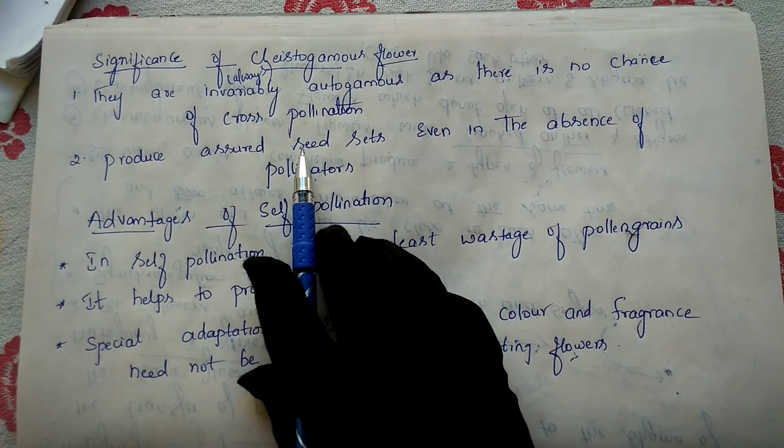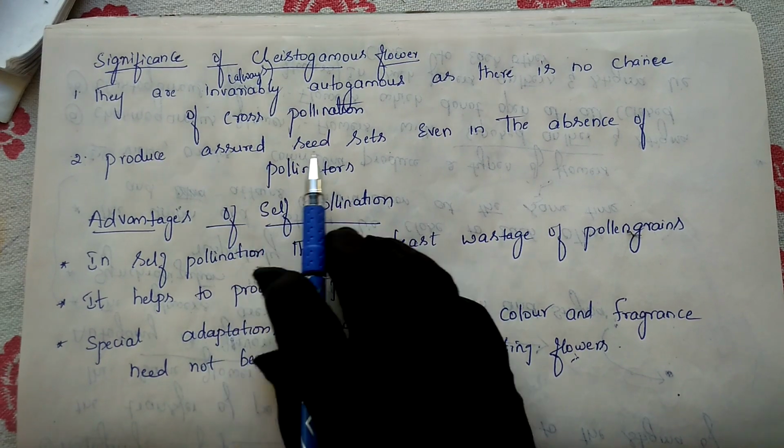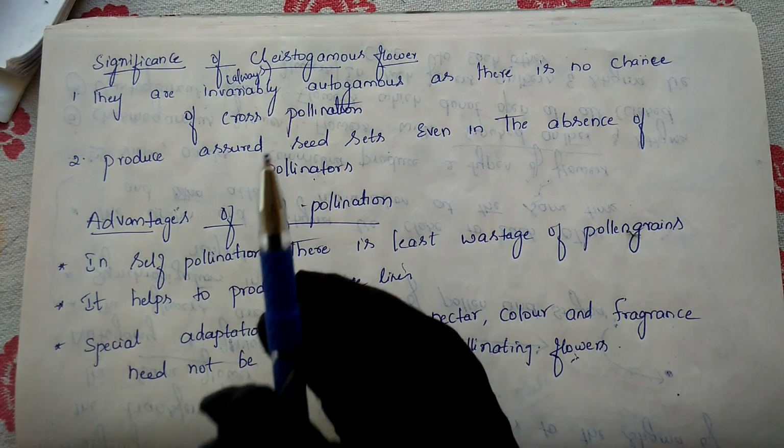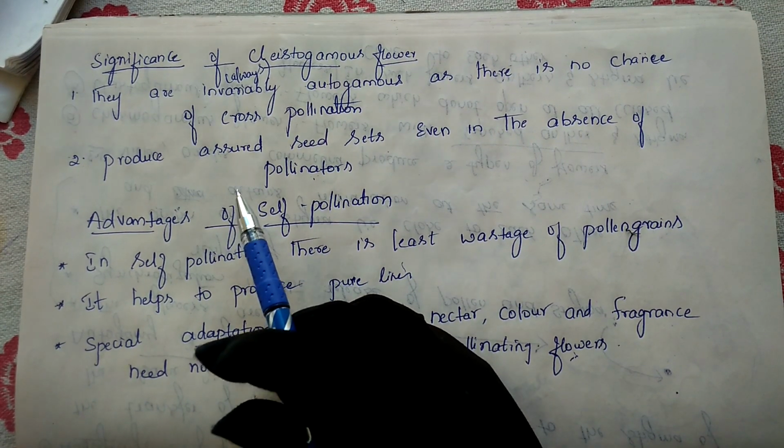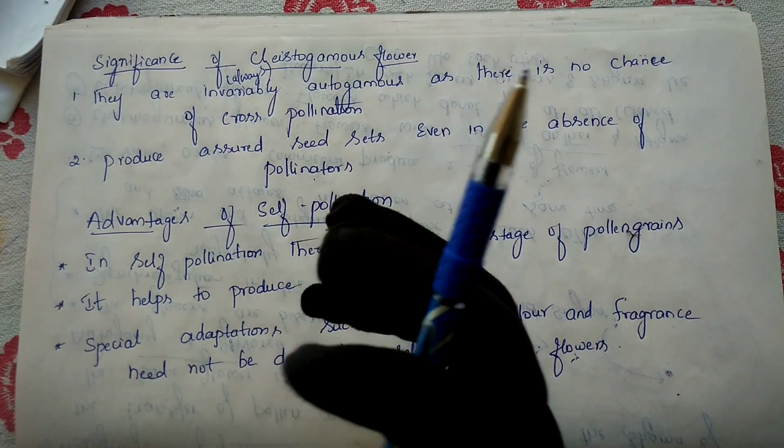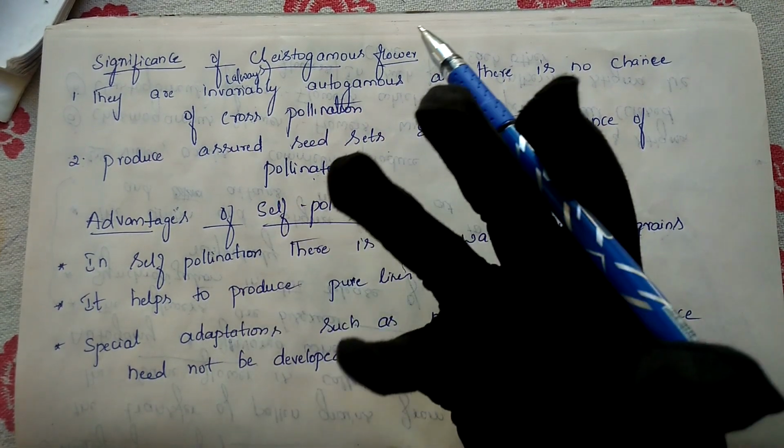Due to that, they produce an assured seed set. 100% of that flower will convert into the seed. Just now, as I said, for example, yesterday's groundnuts: even the groundnuts will produce flowers, and the flowers will convert into the fruit.